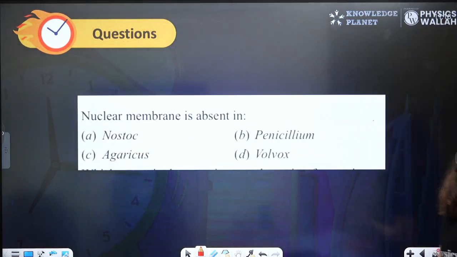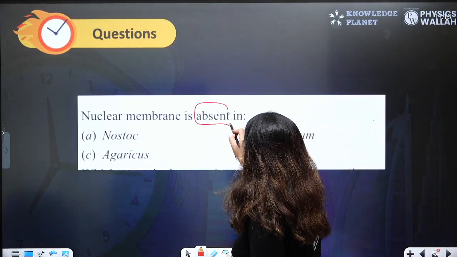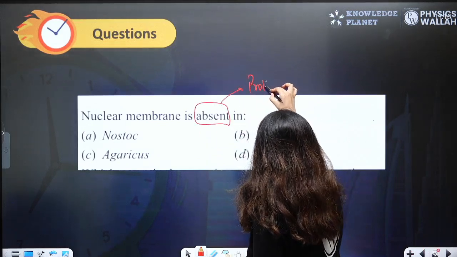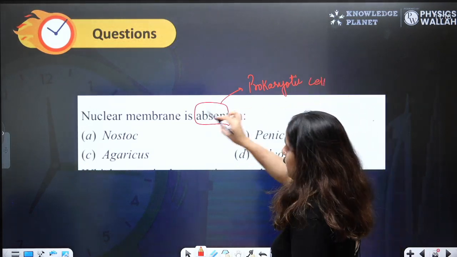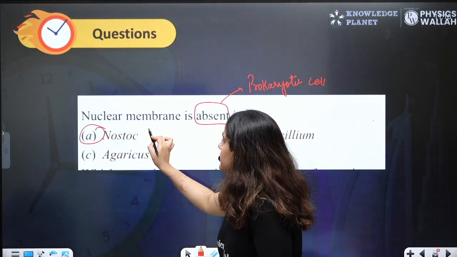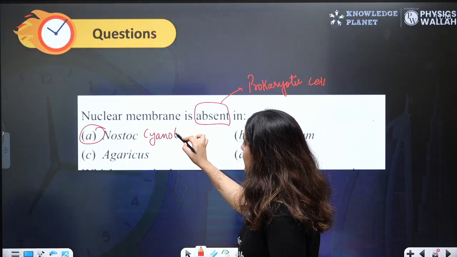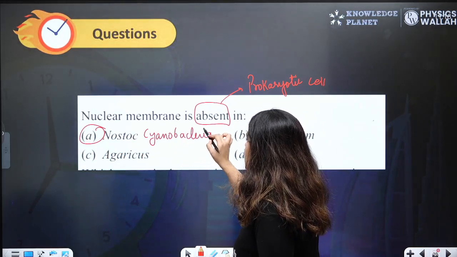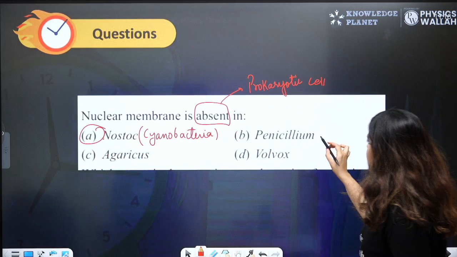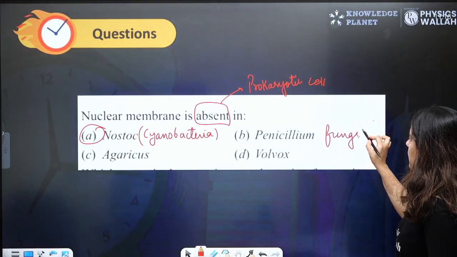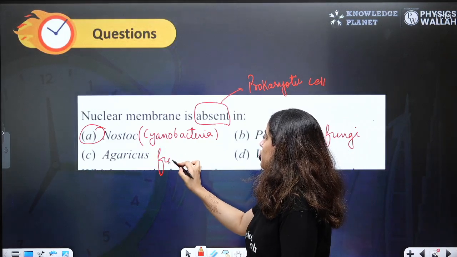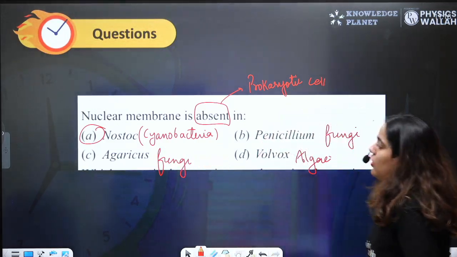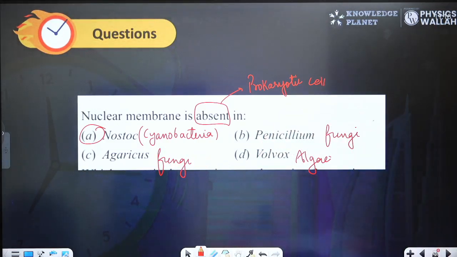Nuclear membrane is absent in... Beta, they are talking about prokaryotic cells. Nostoc is a prokaryotic cell because it is a cyanobacteria. Penicillium is a fungi. Volvox is an alga. And Agaricus is a mushroom, which is also a fungi. All others are eukaryotes except Nostoc.